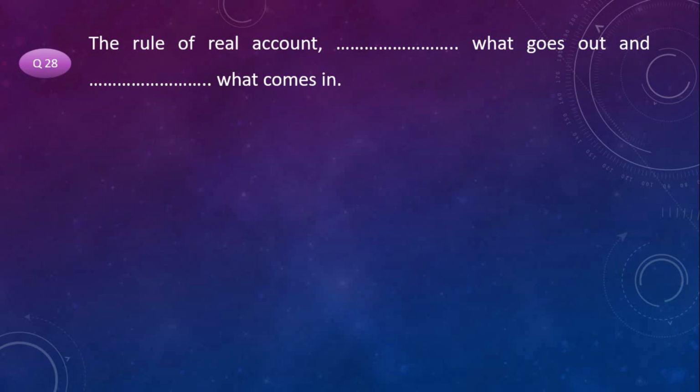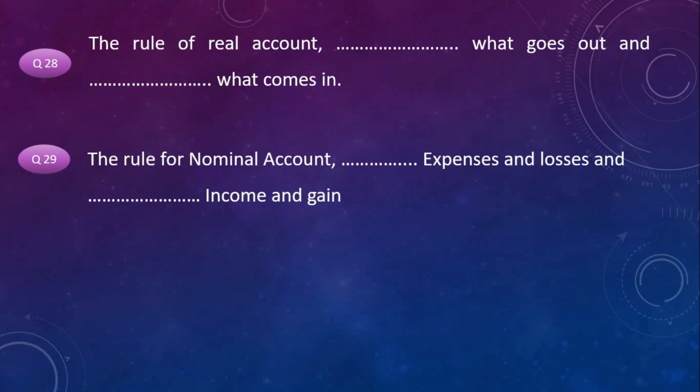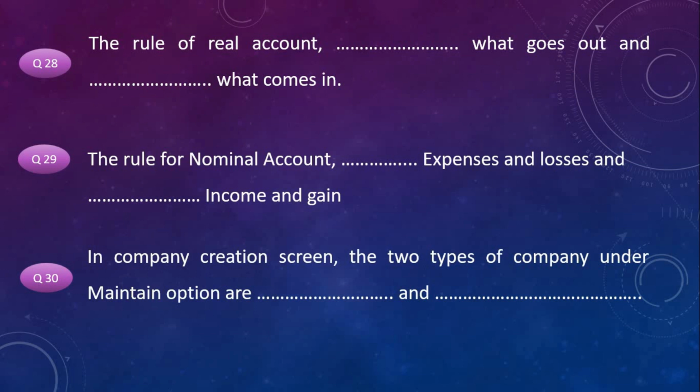Next question. The rule of real account, dash what goes out and dash what comes in. Next question. The rule for nominal account, dash expenses and losses and dash income and gain. Next one. In company creation screen, the two ways of company under maintain option are dash and dash.